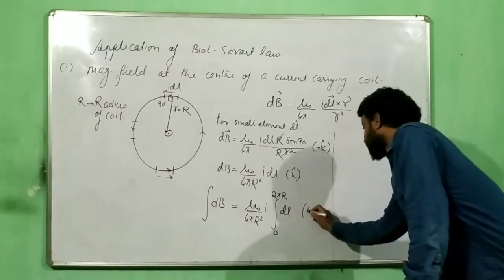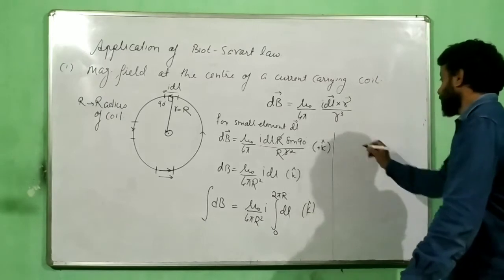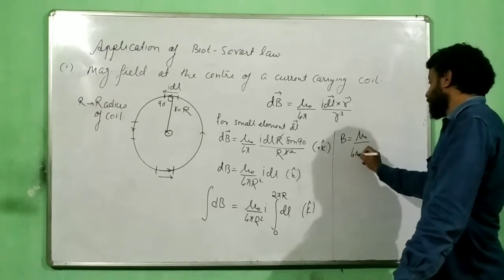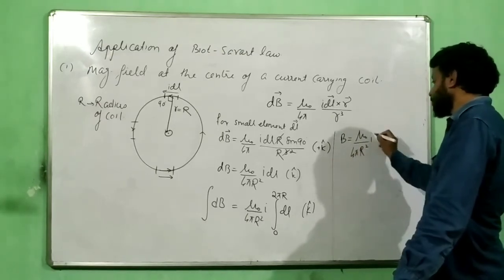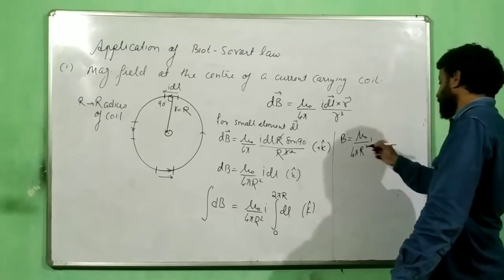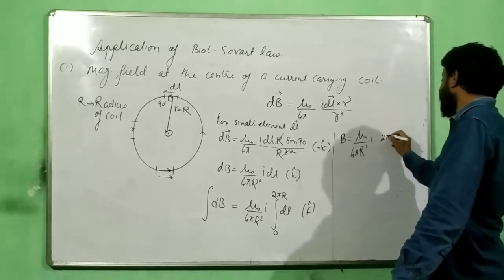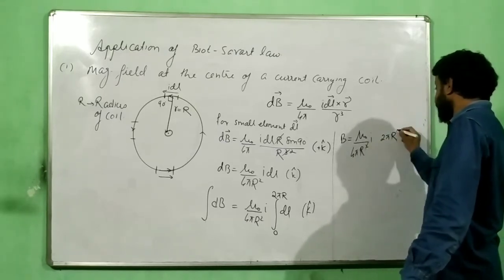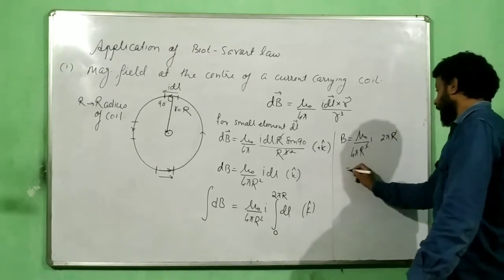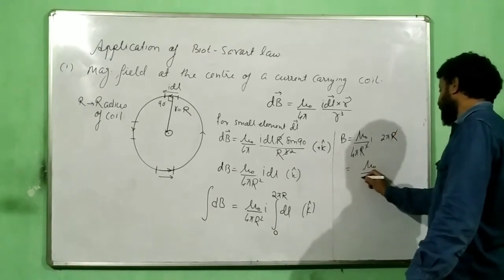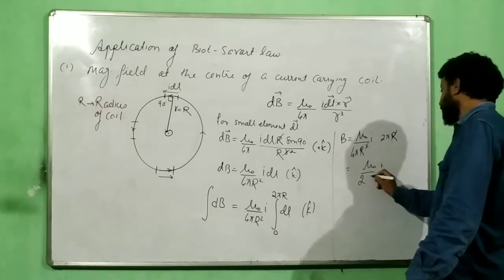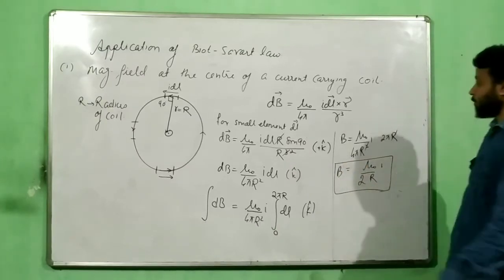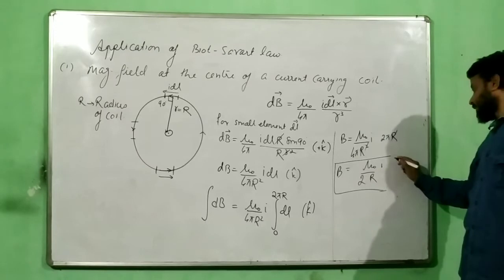And direction, of course, plus k cap. So B will be equal to mu naught divided by 4 pi r square into I, and integral of dl is 2 pi r. And this will again get one more r cancelled out, and you will get mu naught I by 2r. This is your field because of a circular wire. Direction for this case is plus k.